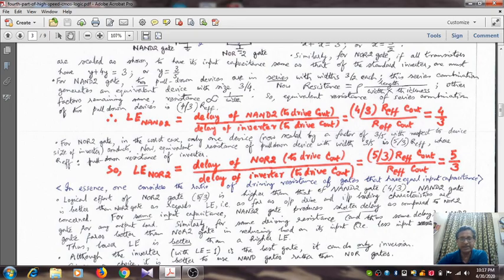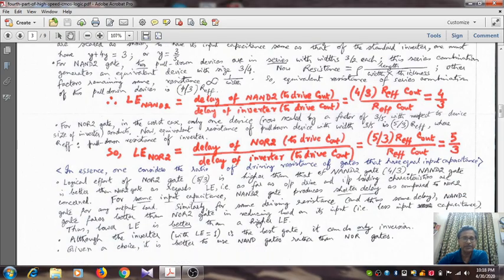Similarly, for the same driving resistance and thus the same delay, the NAND 2 gate has smaller input capacitance compared to a 2 input NOR gate. So what does it mean? If a 2 input NAND gate and a 2 input NOR gate produce the same delay, the NAND gate will present a smaller amount of capacitance to its predecessor gate compared to a NOR gate. So the NAND 2 gate will be definitely better, right? Because smaller input capacitance means the overall delay will be shorter. So lower logical effort is definitely better than a higher logical effort.